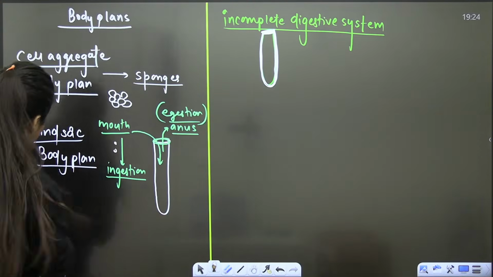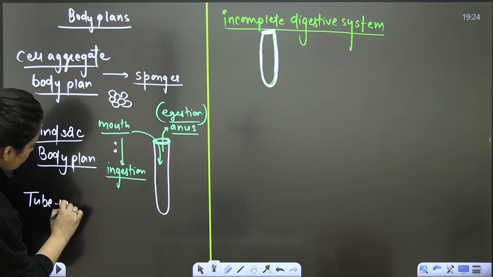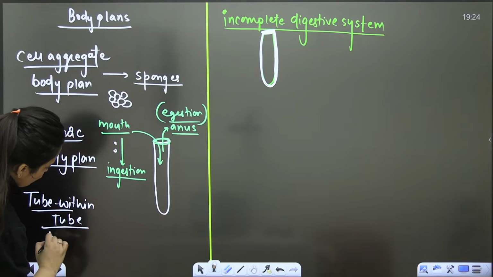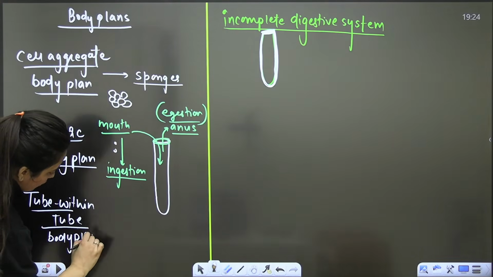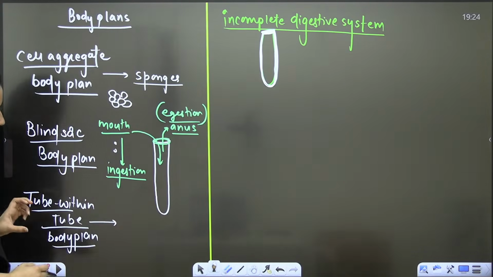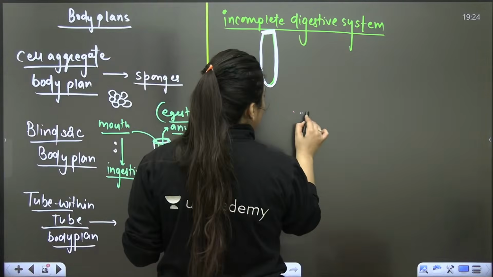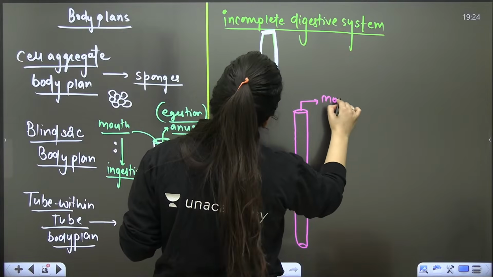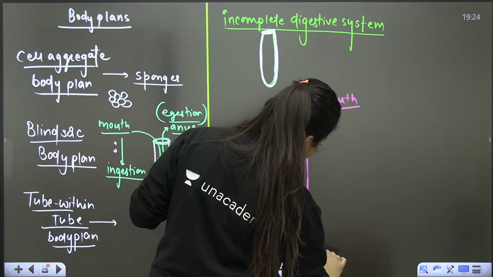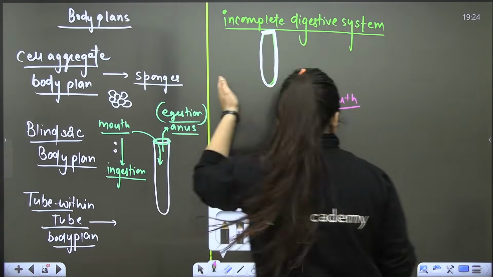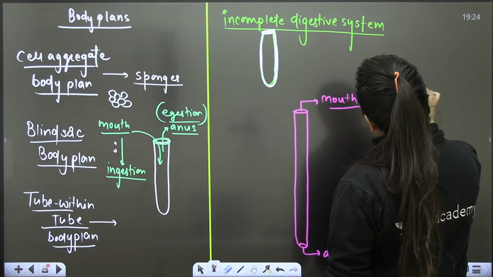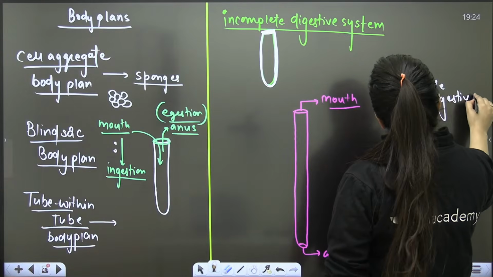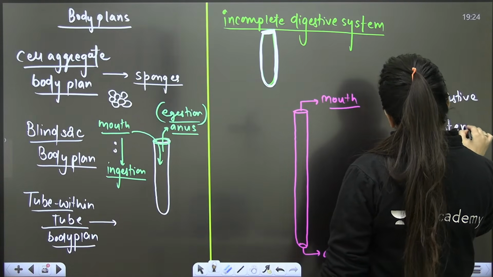Blind sac body plan. Then there is a tube within tube body plan. I'll come to that coelom thing also, but let me complete this part. Tube within tube. Now here you will see two different openings. One will serve as a mouth, and another will serve as an anus. So when you see such a type of tube, that means it is the complete digestive system.